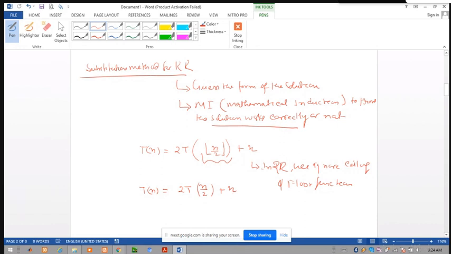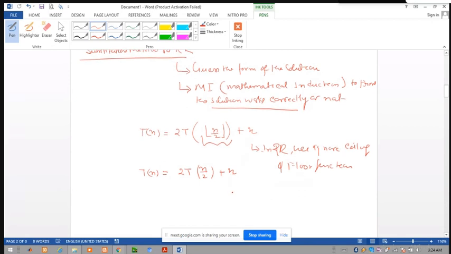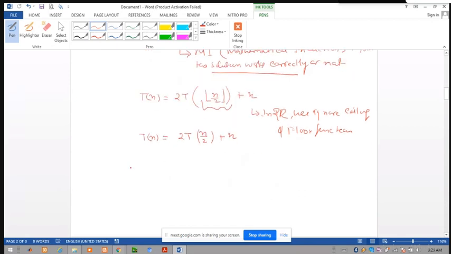So here, suppose we guess that the efficiency or running time of this function is T(n) equal to order of n log n. You guessed that for T(n) equal to 2T(n/2) plus n, the efficiency is order of n log n. Now you have to prove whether this efficiency is correct or not.